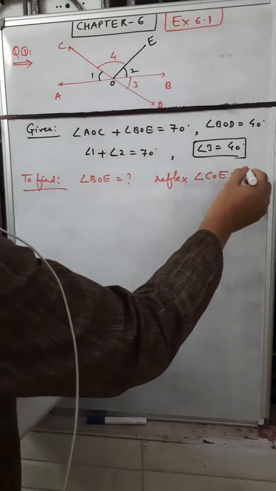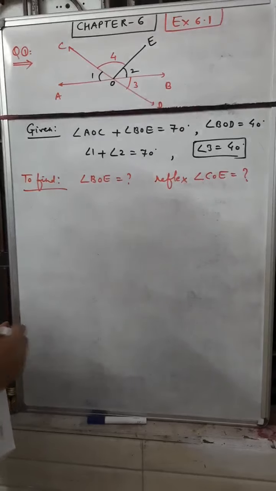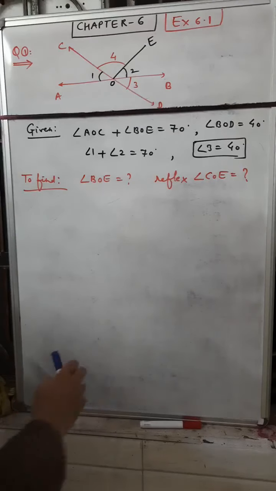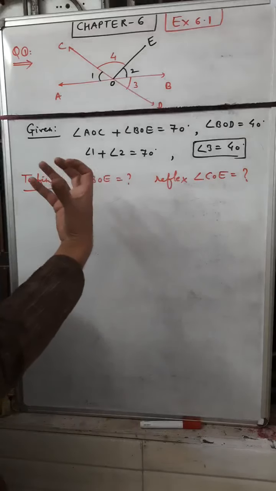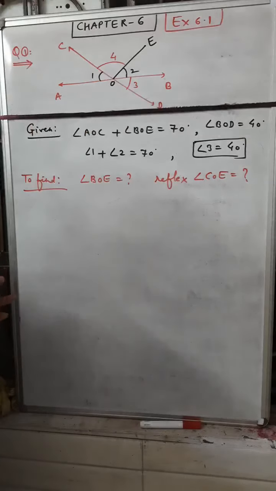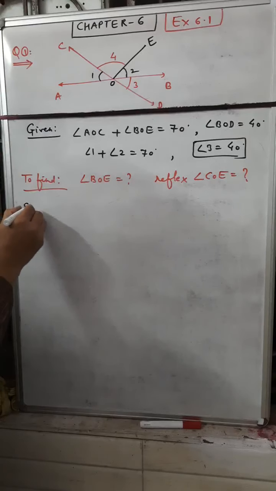COE is equal to question mark. Two things we have to find out. Now, how to solve this question? It is very easy if we concentrate our mind on the geometrical diagram of the question. So how to solve it?